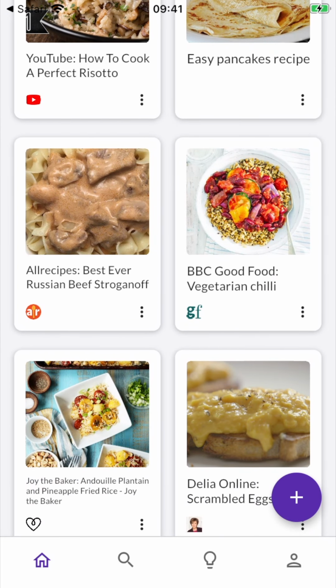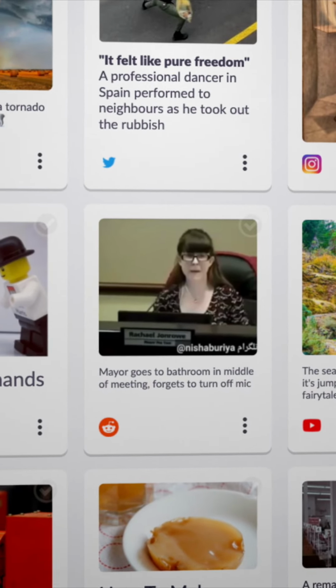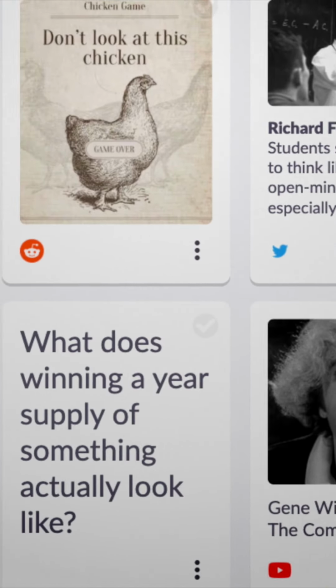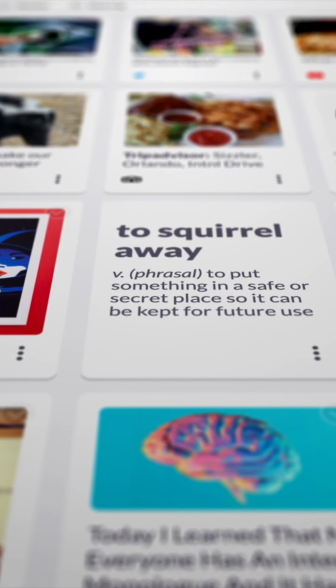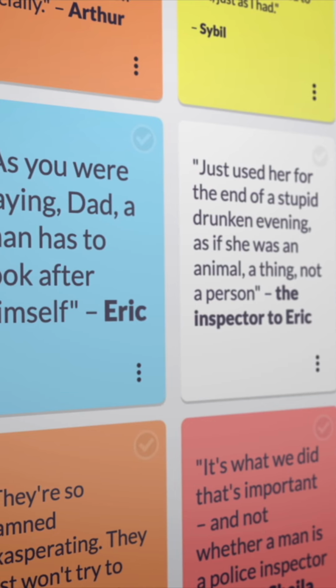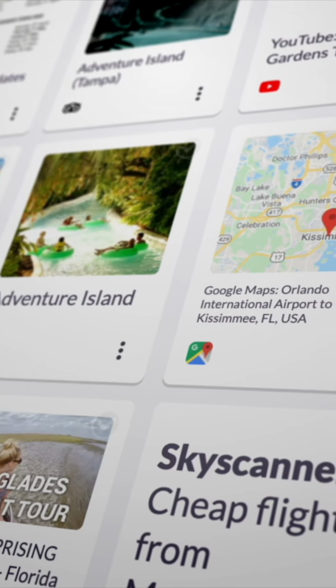The next step is to have a look at your cards on desktop. Now that's a much more immersive experience, and you can really get a good overview of all the things you've collected. There's something really useful about just looking at a wall of cards and being able to easily spot patterns and make connections between them. And there's quite a few tools to enhance that experience too. So I'll showcase those in some other videos.